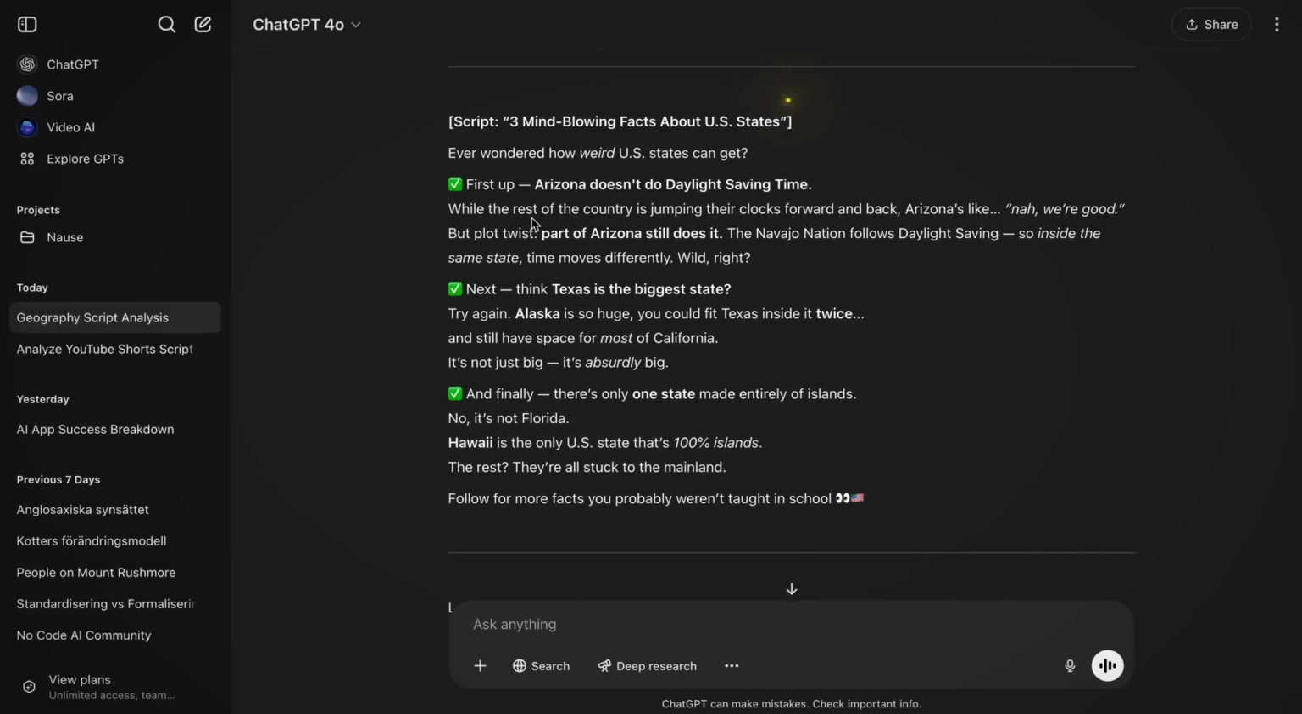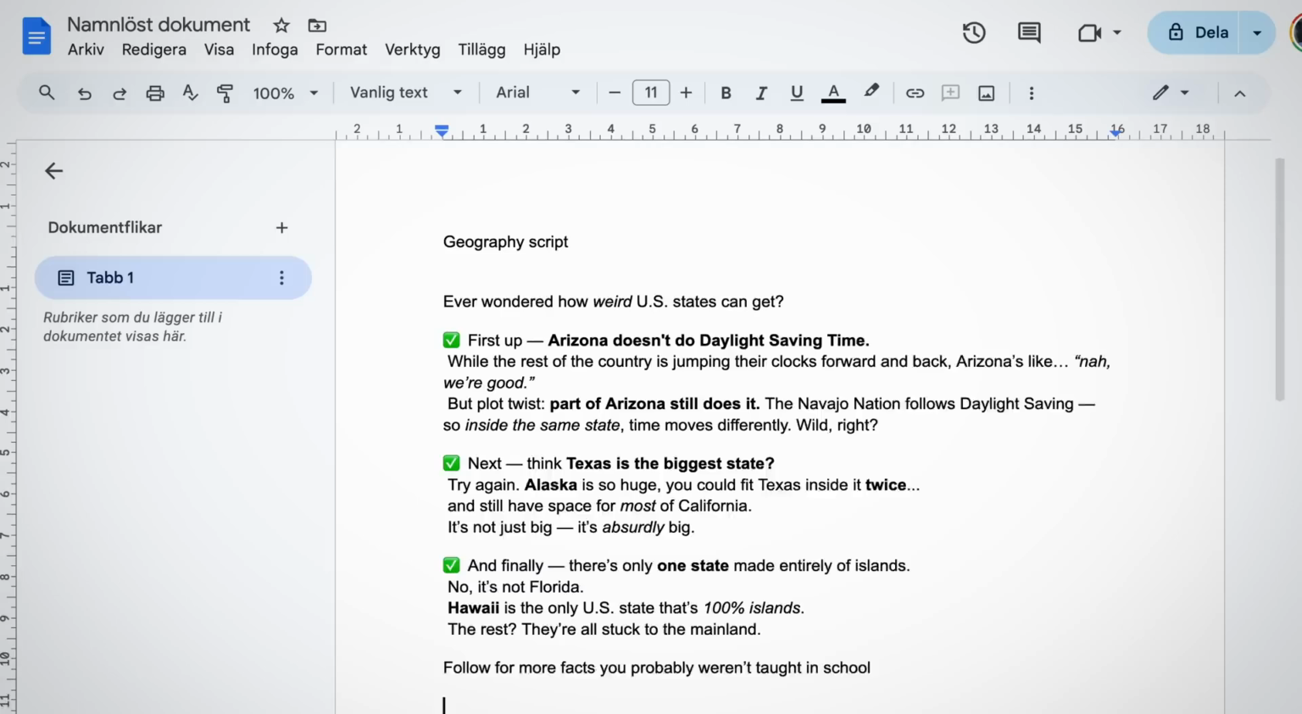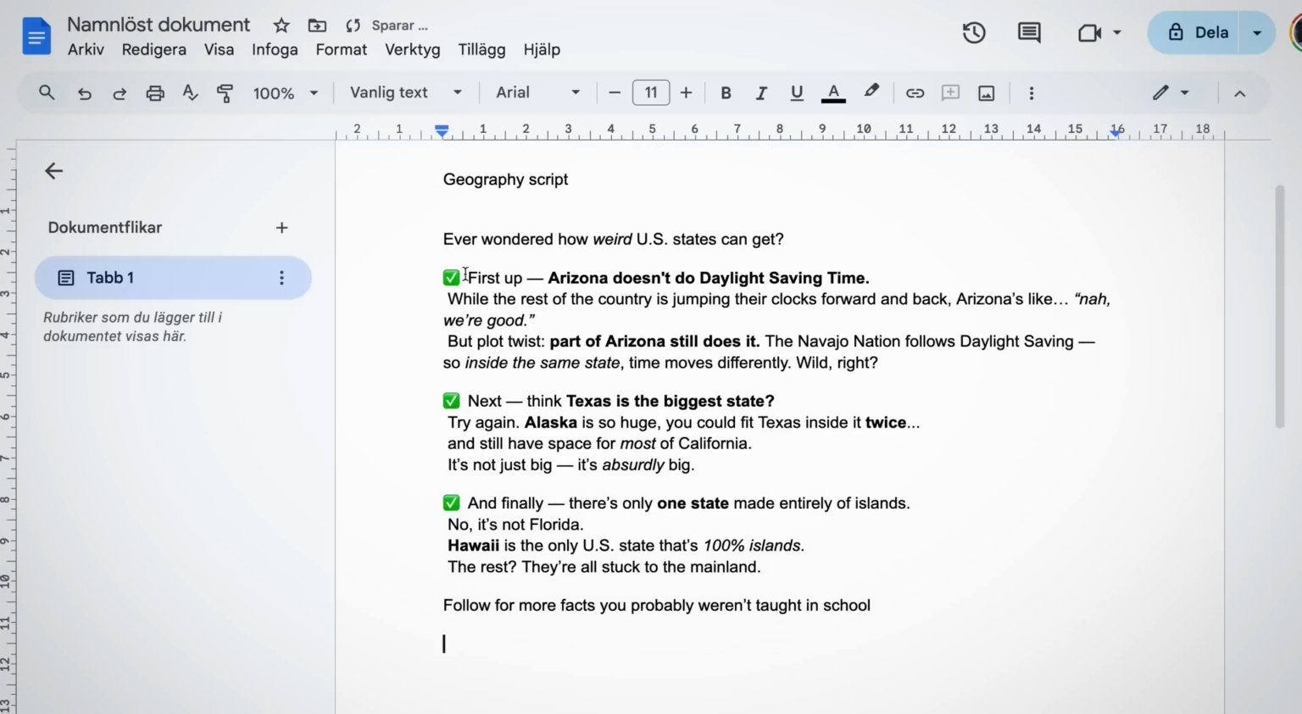If you got this far, you should now have your script ready. And then the next step is just going to be to copy it and paste it into a Google Doc and make whatever changes that you want.